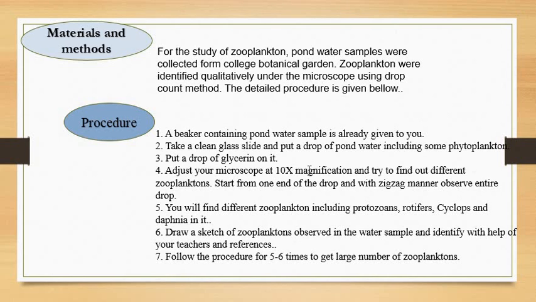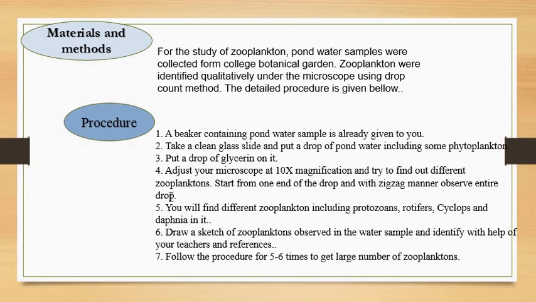So 10x magnification is sufficient, no need to adjust it on the 45x, right? So 10x magnification of the objective is sufficient, and try to find out the different zooplankton. You have to put your slide under 10x magnification, move your slide so as to locate the zooplankton present in it. While observing, you should not start with the center point of the drop.